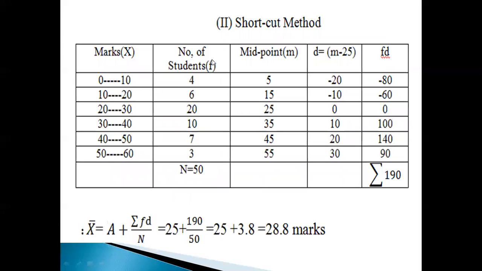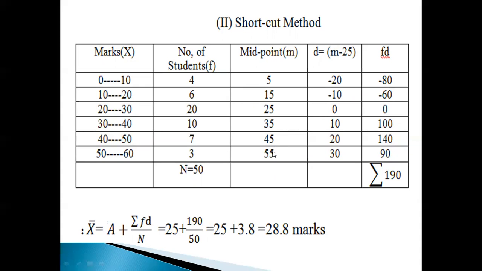Next, the step deviation and shortcut method, how we are going to work it out. As usual, find the midpoint. Up to this stage, under all the methods, it is the same. Next, take the D. D means m minus 25. I have taken 25 as the assumed mean. It can be any number. No need, you can take 100, you can take any number. It is better to take any one of the numbers from this column.